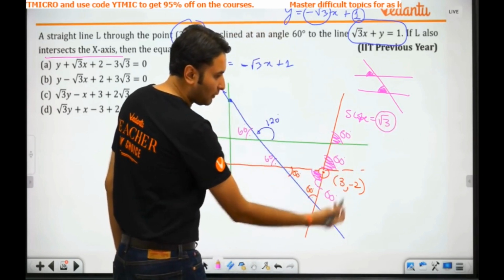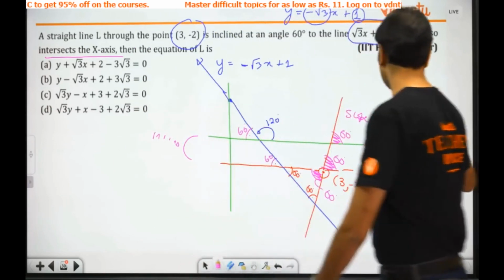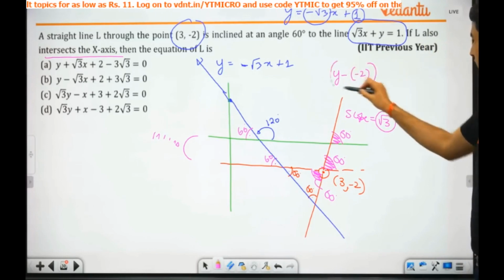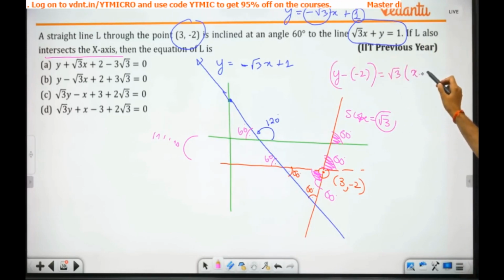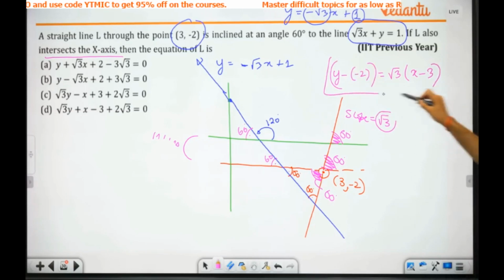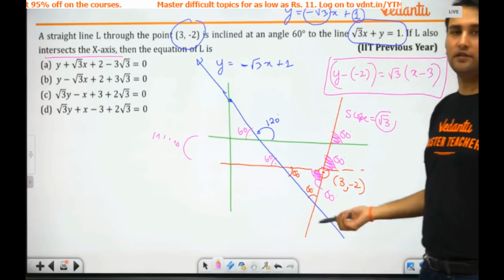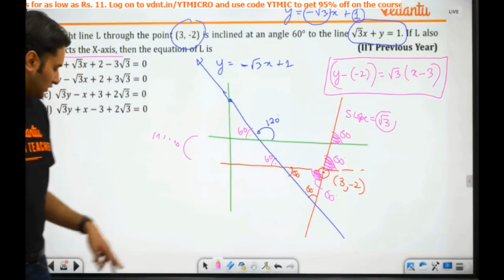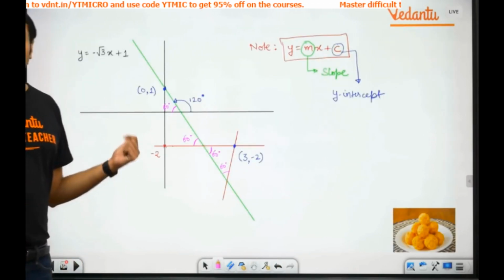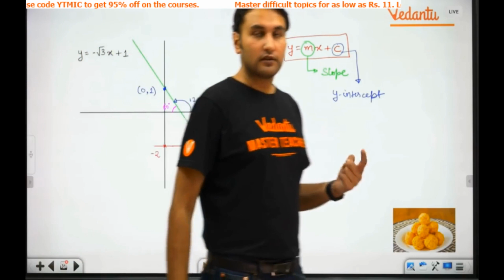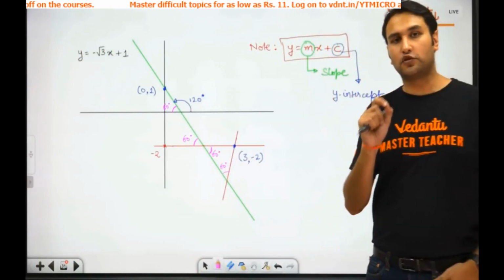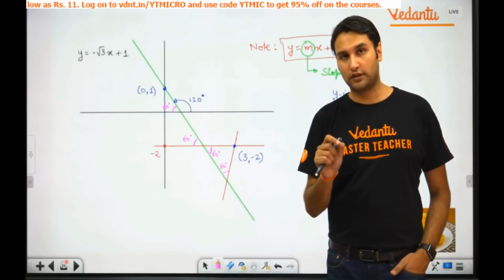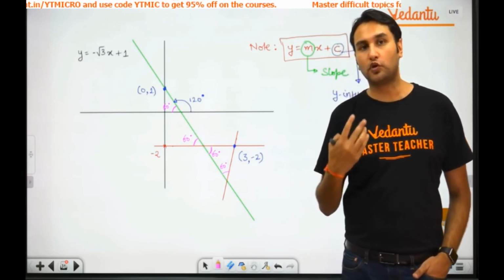It passes through the point (3, -2). Write down the equation. What will be the equation of the line? y minus y1 is equal to m times (x minus x1). The point through which it passes and the slope are both known. That's it, you have the answer. Understood? So the approach here is very important. What was the approach? First make a diagram. Then see whether some property of geometry can be used. In the majority of problems from straight lines and circles, it can be used, making your problem super simple.